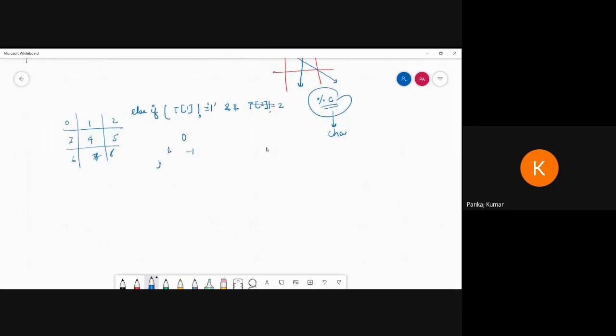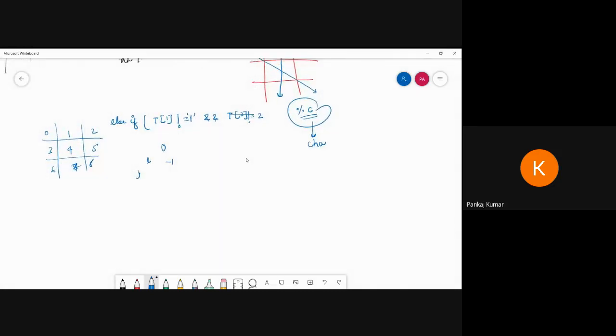For this purpose I am going to write a printf statement with percentage C, percentage C, percentage C. So this one is for T of 1, comma T of 2, comma T of 3.